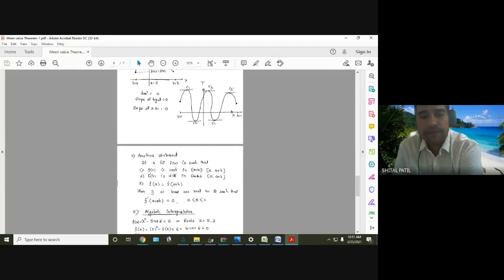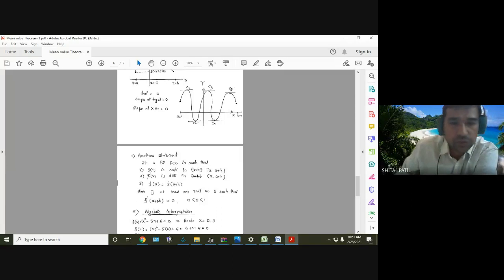Then we can write Rolle's theorem in this way also. If a function is continuous in a to a plus h, differentiable in open interval a to a plus h, f of a equal to f of a plus h, then there exists a real number theta such that f dash of a plus theta h equal to 0, where theta lies between 0 to 1.